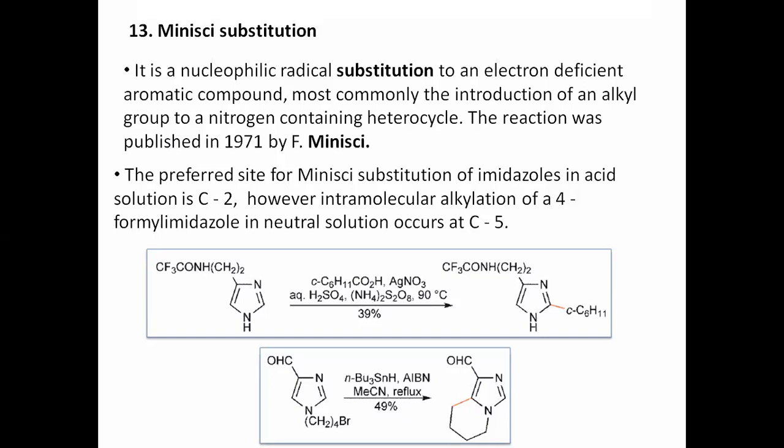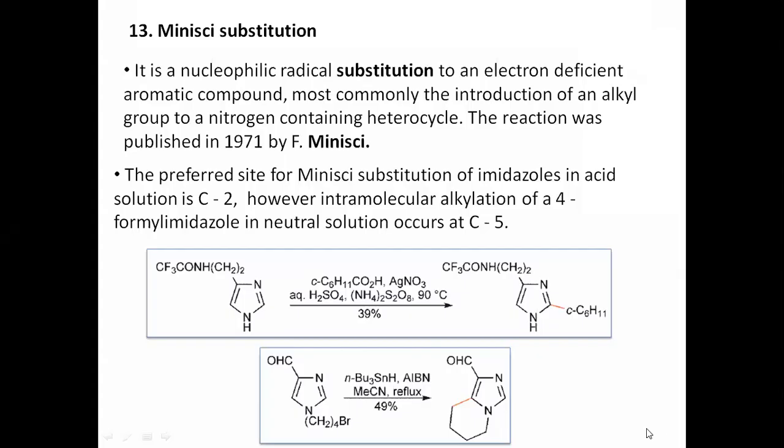So these two reactions are very important. This is the Minisci reaction, which is about the alkylation, or introduction of an alkyl group, especially in nitrogen heterocycles, and the most specific compound is imidazole.